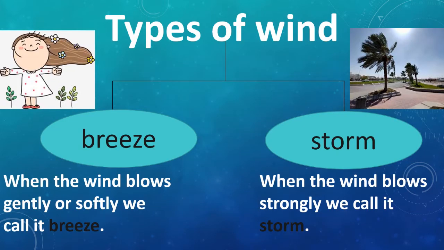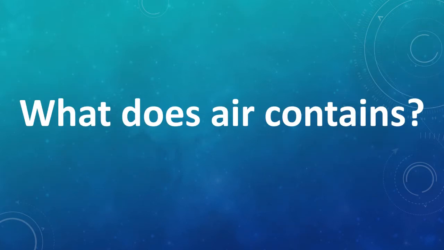Now let us have a look at two types of wind, breeze and storm. When the wind blows gently or softly, we call it breeze. But when the wind blows very strongly, we call it storm. We enjoy the breeze, we don't enjoy the storm. In India, storm is mostly followed by thunder and lightning. So mostly in rainy season we have storms. In other countries, if it is a desert area, there is a sandstorm. So storm is dangerous, breeze is not dangerous. Breeze is enjoyable.